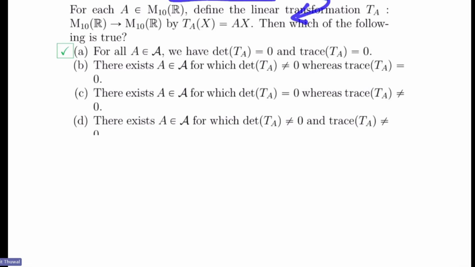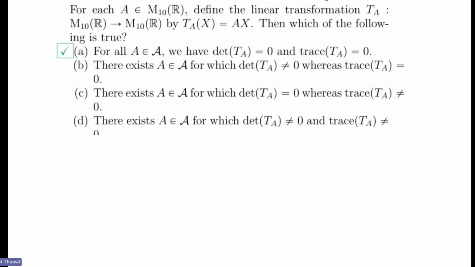Why? Because any nilpotent matrix of order 10 must vanish when you raise it to the power 10. This is because all the eigenvalues are 0, so the characteristic polynomial must be x to the power 10. By the Cayley-Hamilton theorem, the matrix satisfies that, so A to the power 10 must be 0. So it is exactly the set of all nilpotent matrices.